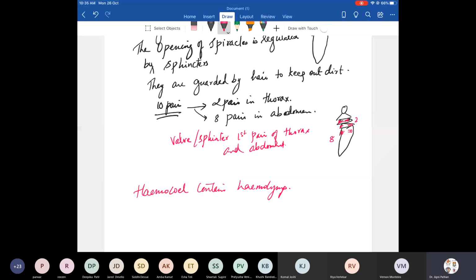The spiracles internally lead to trachea.